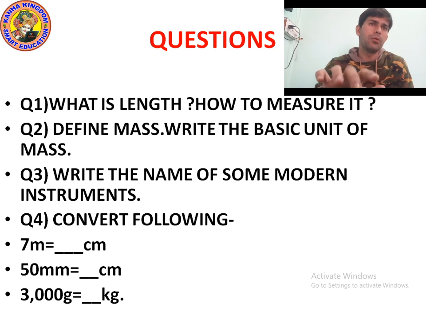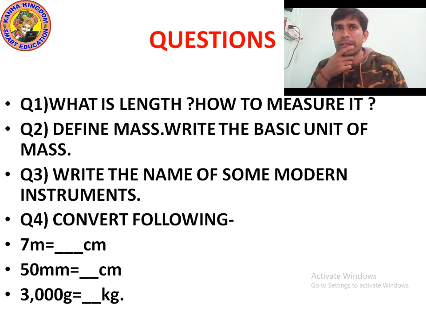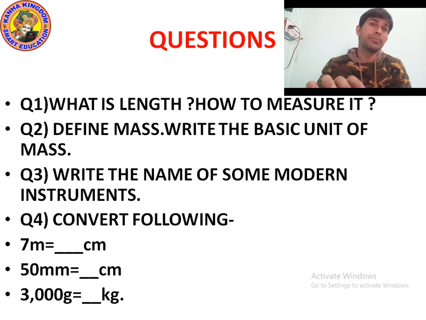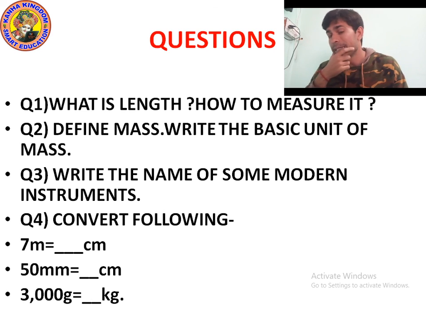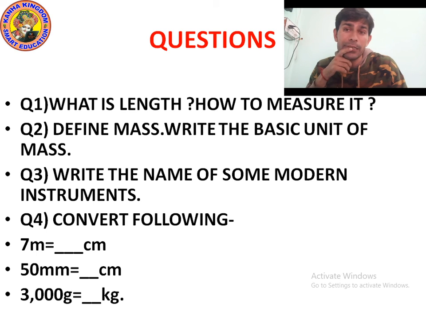Now question number 3: write the names of some modern instruments. There are many modern instruments, like vernier caliper, to find the volume, and screw gauge, to find the thickness. What is the spelling of vernier caliper?